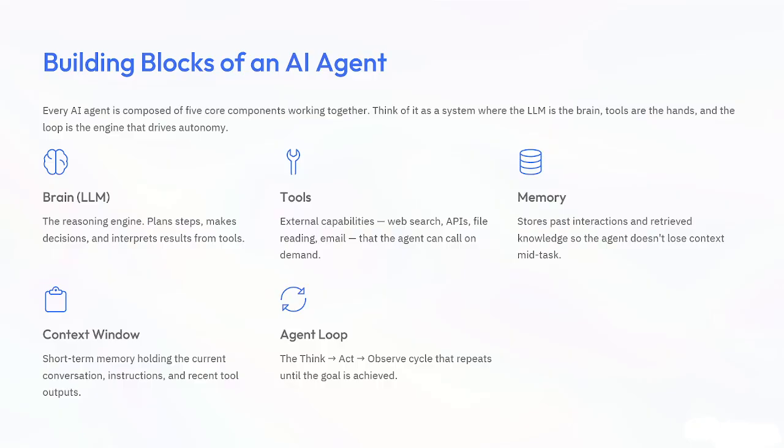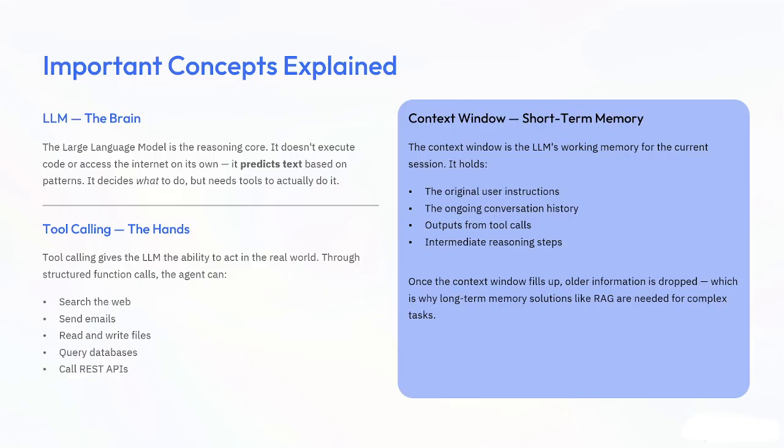Let me give you a human analogy so you will easily understand this. If you still have any confusion, I will clear it with this example. Imagine you are making tea. You think, I need water. You pour water, then you check it. Now you need milk, then sugar, then tea powder. You repeat until the tea is ready. That's exactly how an AI agent works. I gave you this example so that you get clarity on what I actually want to tell.